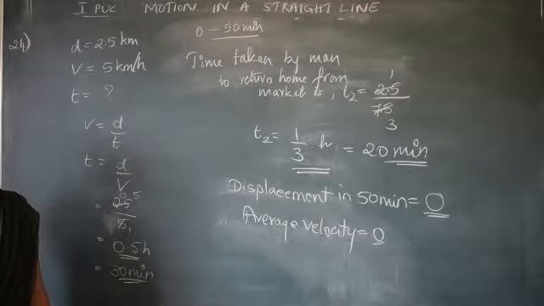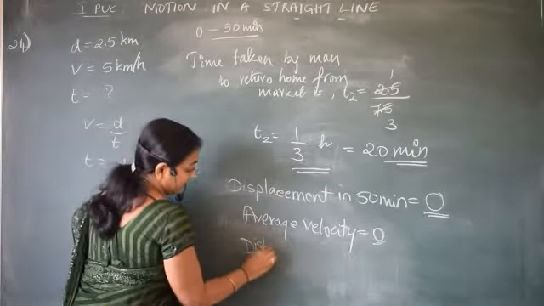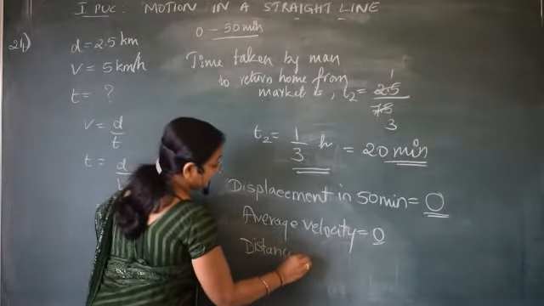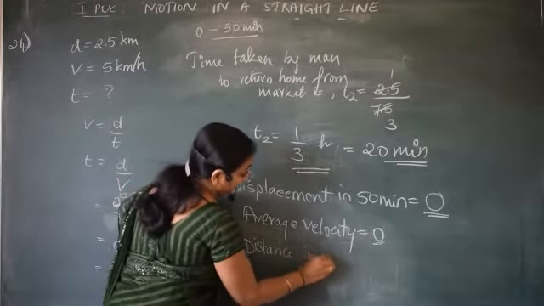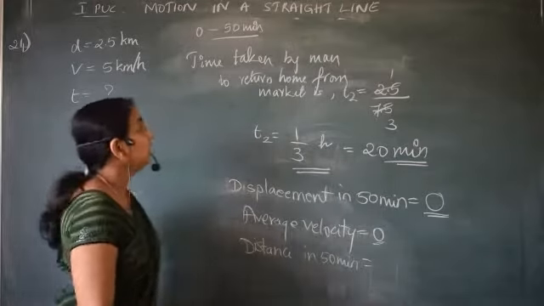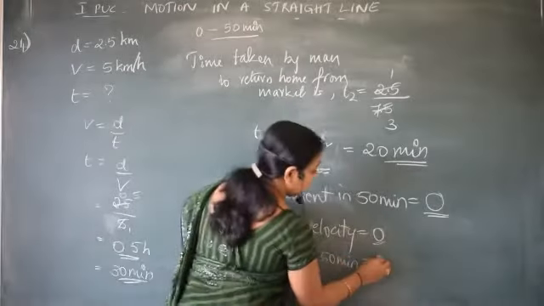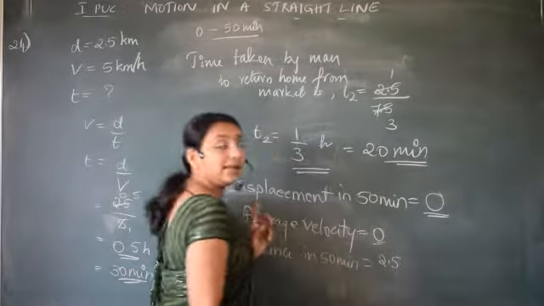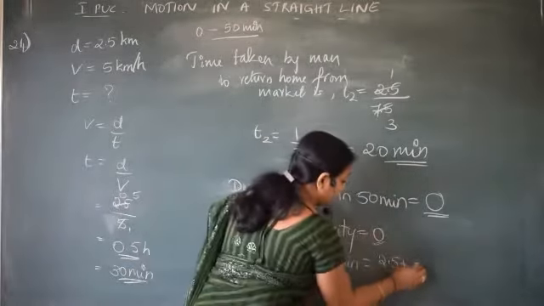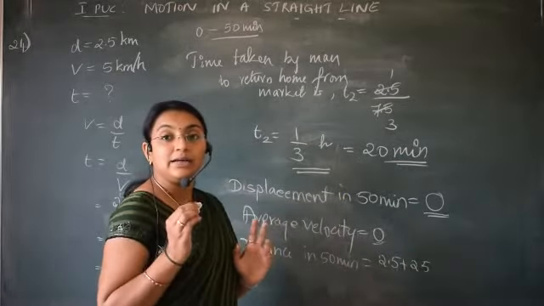What about the distance traveled? See here, distance in 50 minutes is equal to, he'll start from home, that is 2.5. He'll come back to the home again, 2.5. We are not considering the initial and final position.